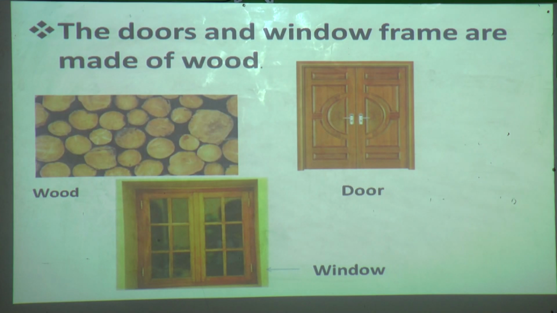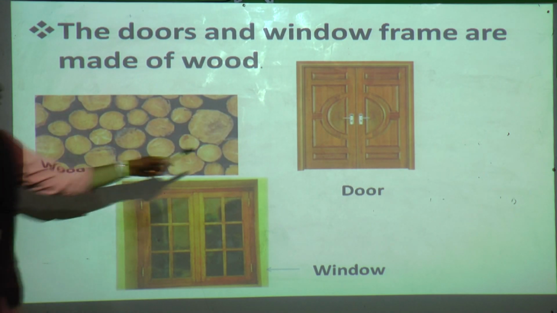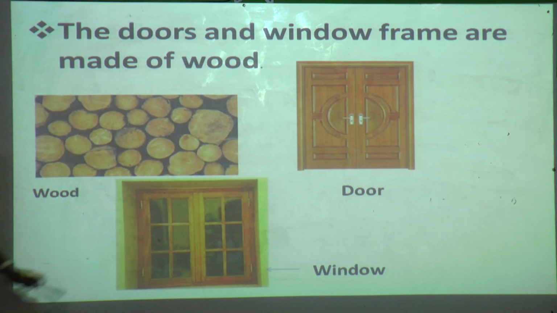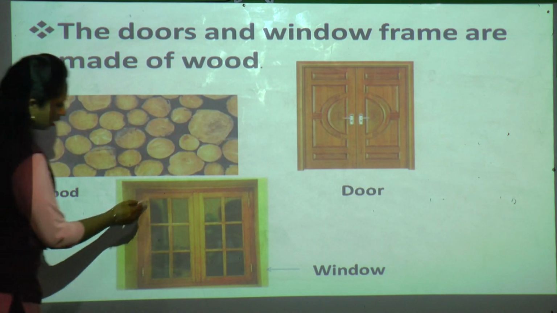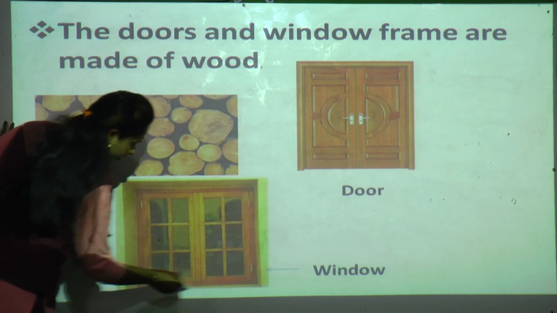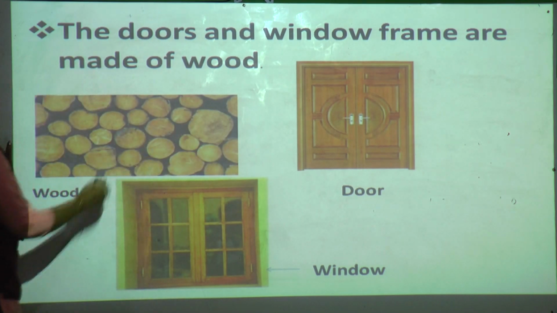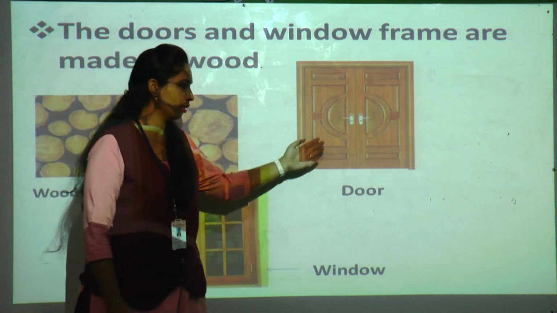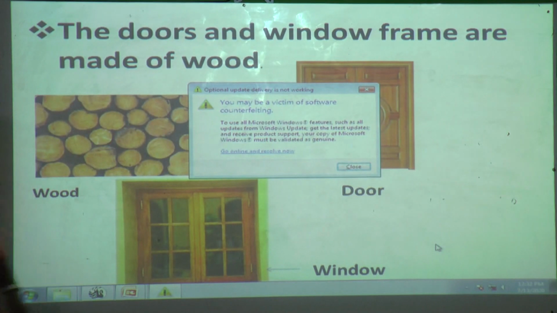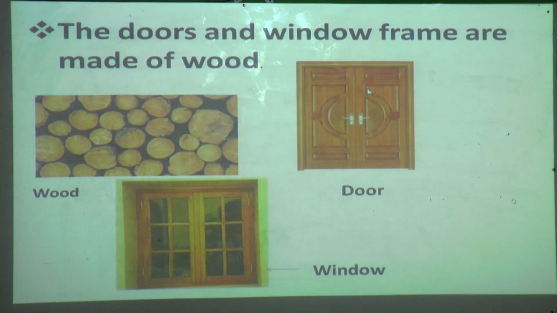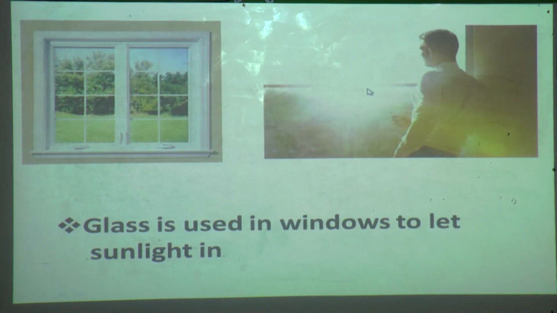Where did you use this wood? Yes students, the door and window frames are made up of wood. Can you see a window? The window frame, we have made with wood, and you can see a door. Door is made up of wood only. Okay. Now we'll move to the next point.